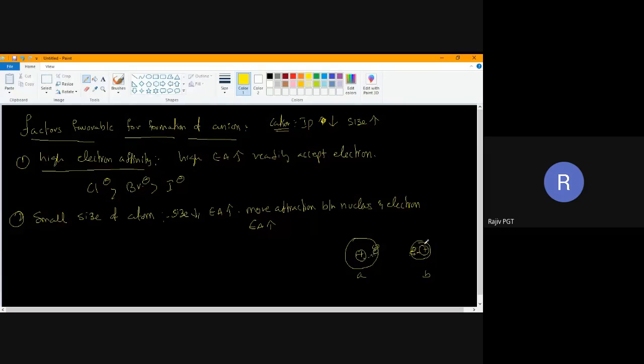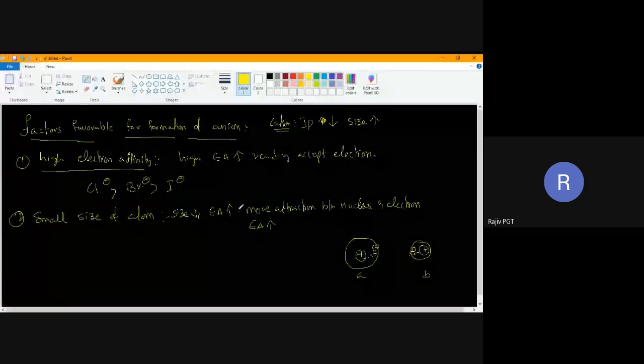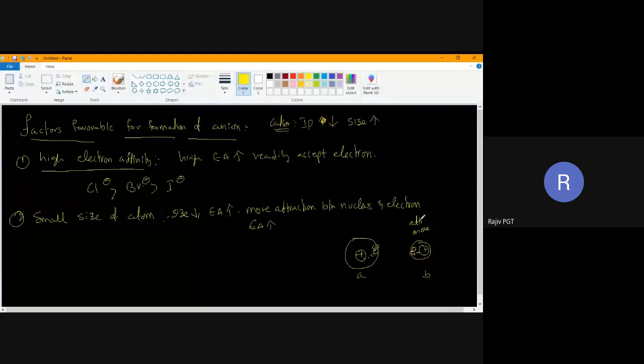If attraction is more, a greater amount of energy will be released. If more energy is released, EA value will be high. Any doubts in this one? No, sir. Thank you.